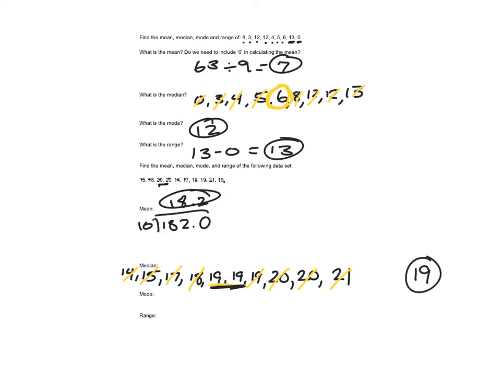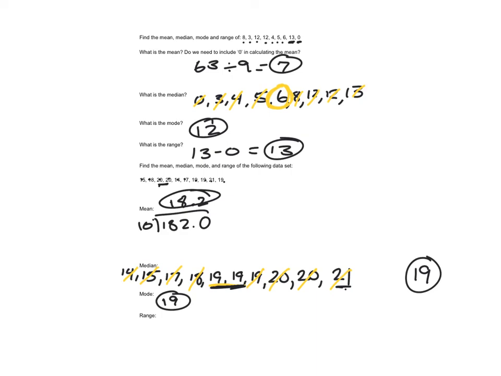Okay, the mode in this case, the most common result is 19, because there are 3 19s. There are 2 20s, but there's more 19s than 20s. You can have a mode be more than one number. So let's say instead of being a 21 here, this was a 20, and we had 3 20s and 3 19s, then we would have the mode be 19 and 20.